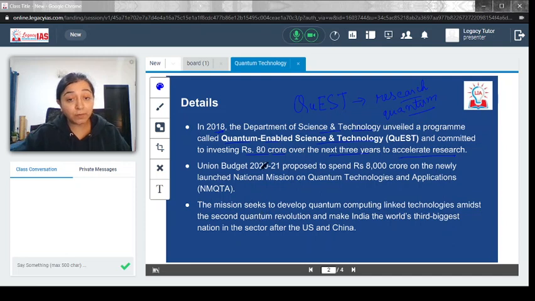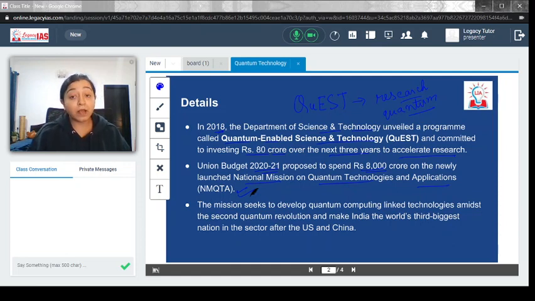Then in Union Budget 2020-21, the government proposed to spend around rupees 8,000 crore on the newly launched National Mission on Quantum Technology and Applications, NMQTA. This is the one which was in the news.